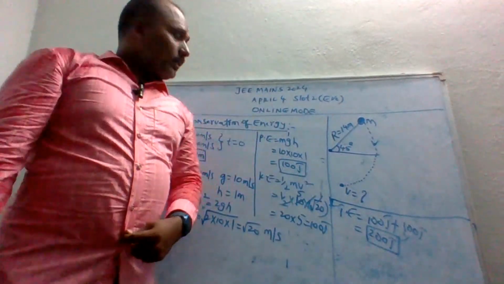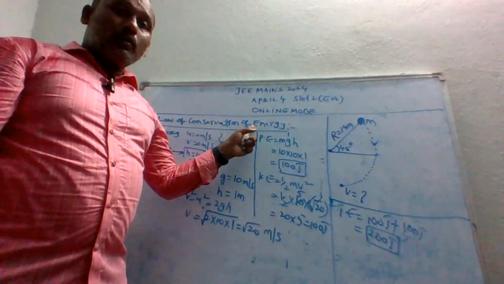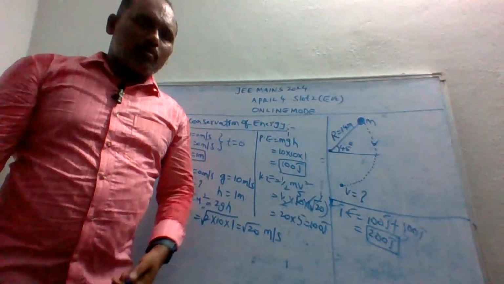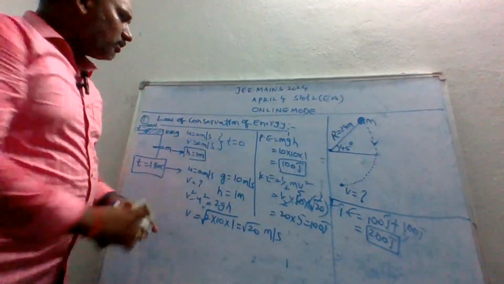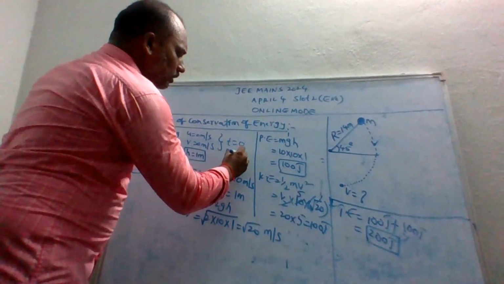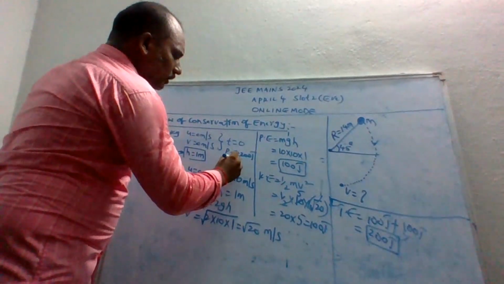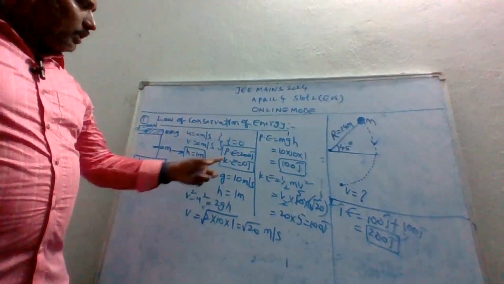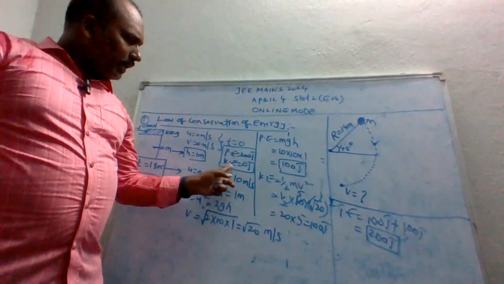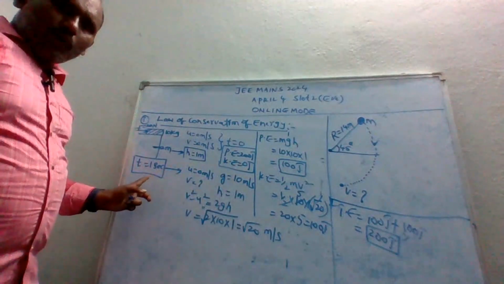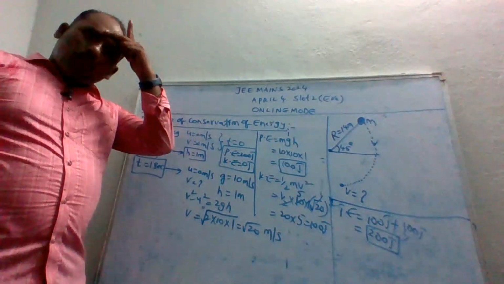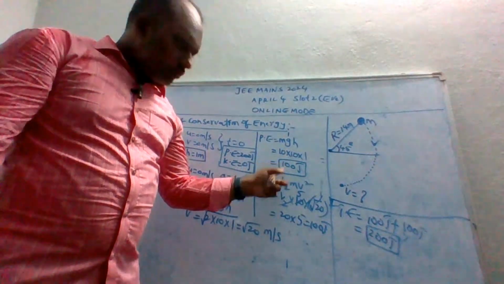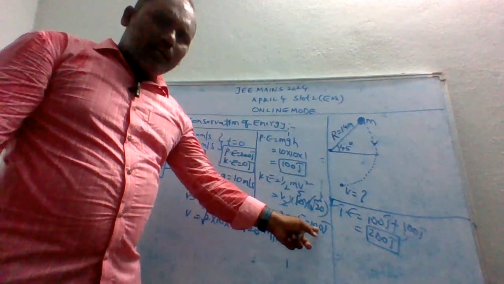Before that, what I am telling is the law of conservation of energy. I told you, energy is neither created nor destroyed, but will be transformed from one form to another form. Previously the potential energy is 200 joules and kinetic energy is 0 joules. Previously P is equal to 200 joules, K is equal to 0 joules. After T is equal to 1 second, what will happen? The P is reduced to 100 joules and K increases from 0 to 100 joules.